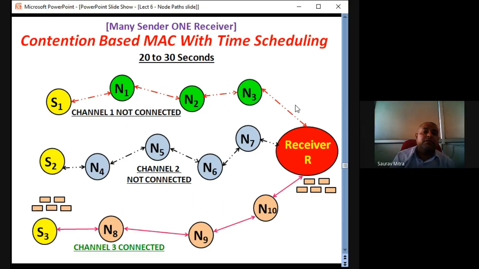And again, from 30 to 40 seconds, S1 will get to transmit. 40 to 50 seconds, S2 will get to transmit. And 50 to 60 seconds, S3 will get to transmit. This is called polling. So this is how collision is avoided at the receiver end for a many sender, one receiver case by contention based MAC with time scheduling.